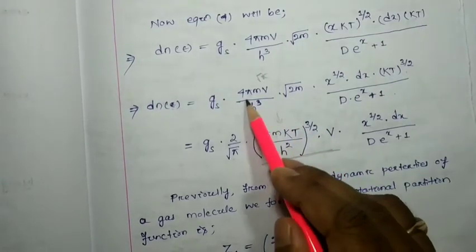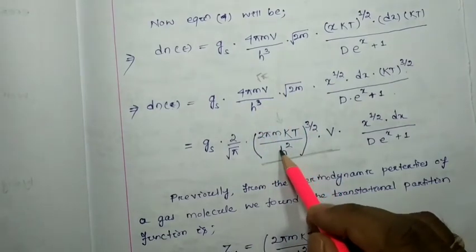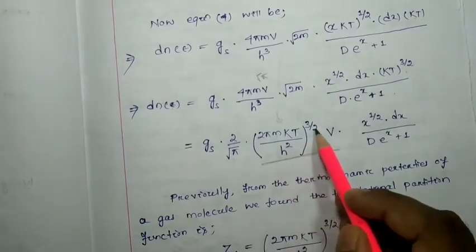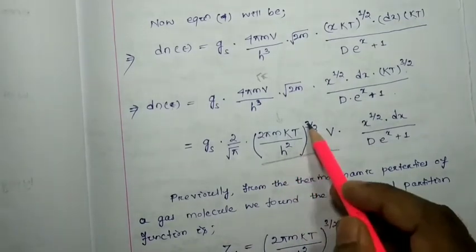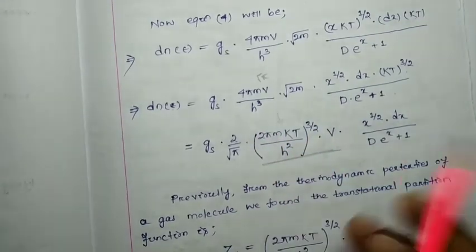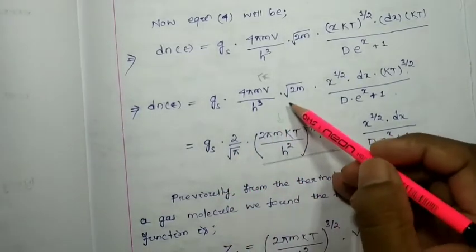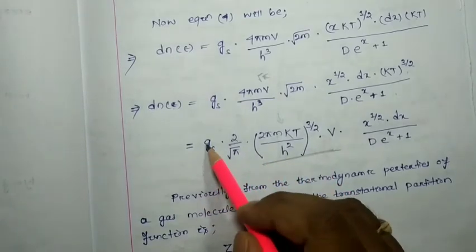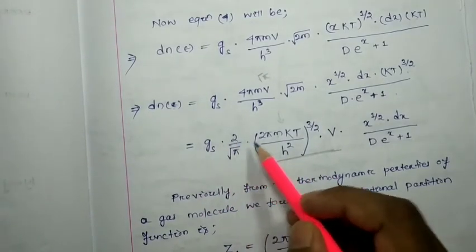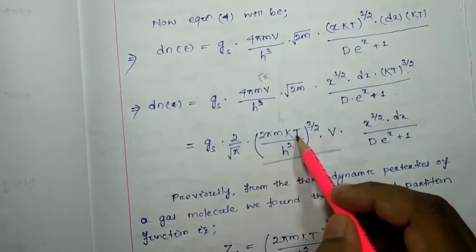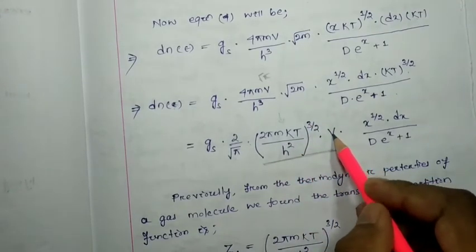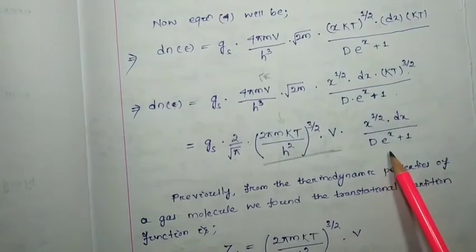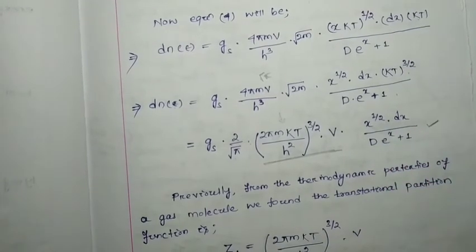So here h cubed is there. I can write in the denominator (h square) to the power 3 by 2. H square root over is h. Here cube is there, h cubed. Okay. Now after writing in this format, we got gs into 2 by root pi into (2 pi m kT by h square) to the power 3 by 2 into V into x to the power 1 by 2 dx by (e to the x plus 1).